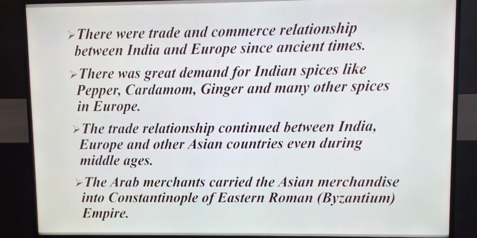The trade between India and Europe started from ancient times, and it even continued in the Middle Age. The Arab merchants carried the Asian merchandise into Constantinople of the Eastern Roman Empire.